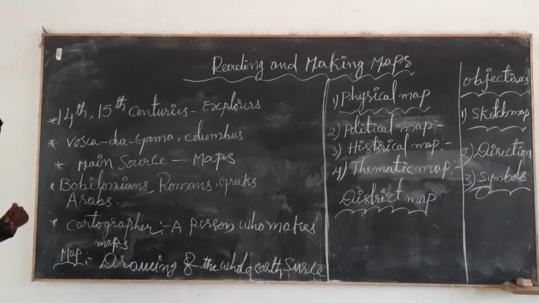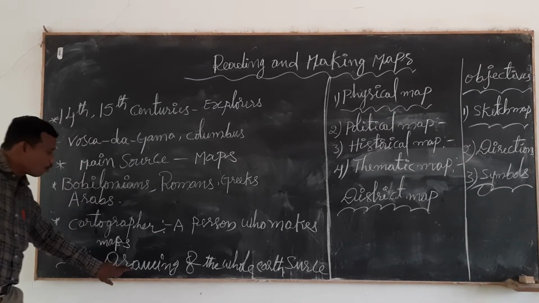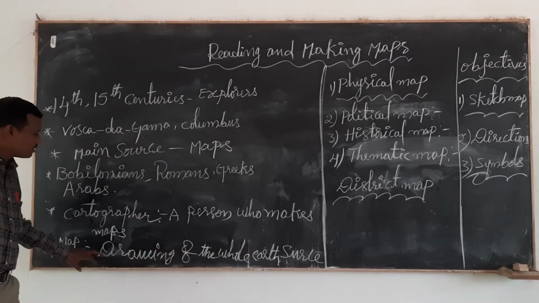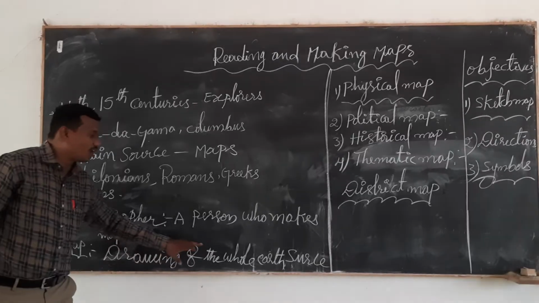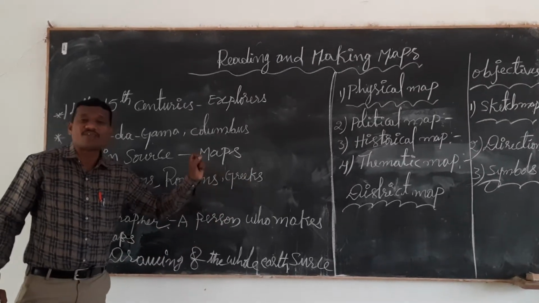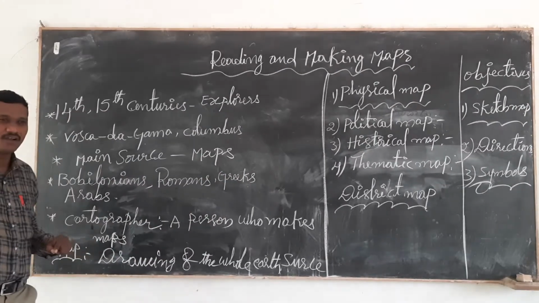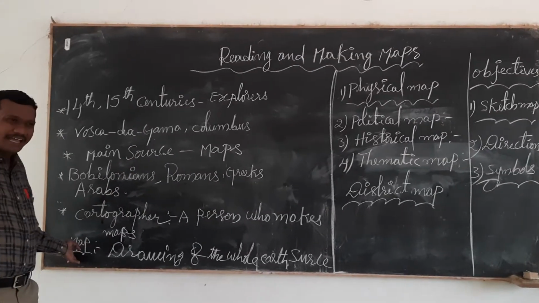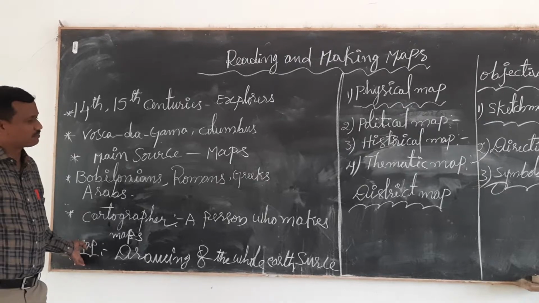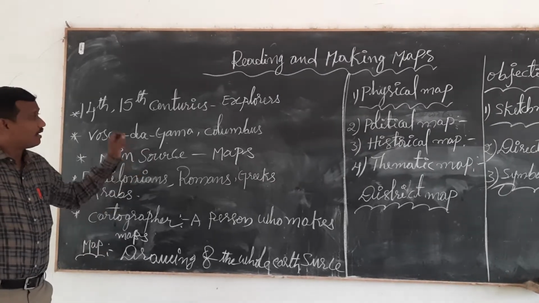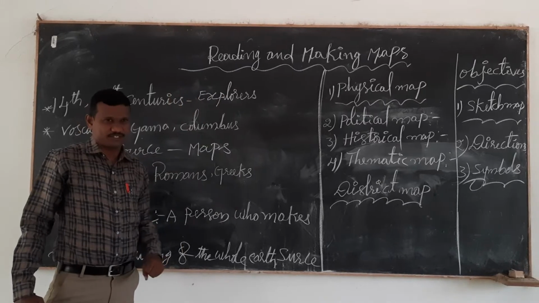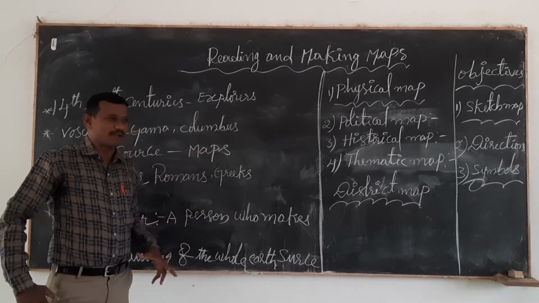What is a map, children? Once again, a map is a drawing of the whole earth surface on a flat piece of paper. We also have different types of maps. Not only that, we will discuss what the uses of maps are. What are the uses of maps?